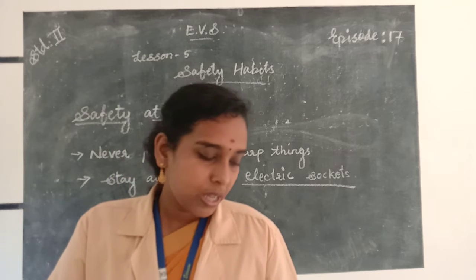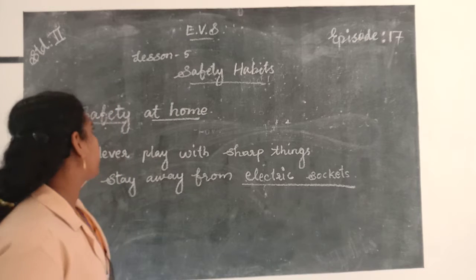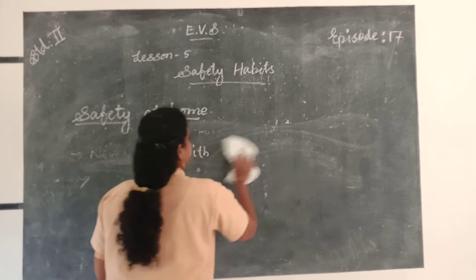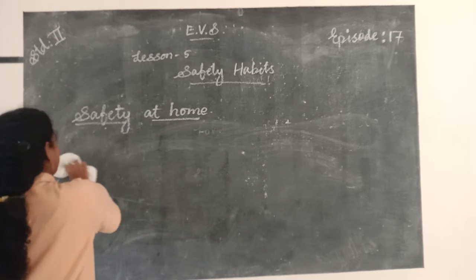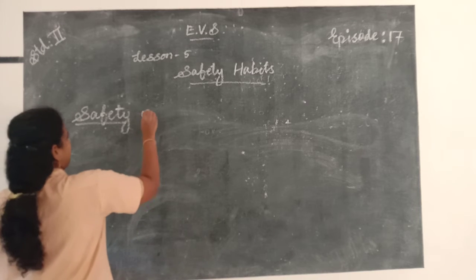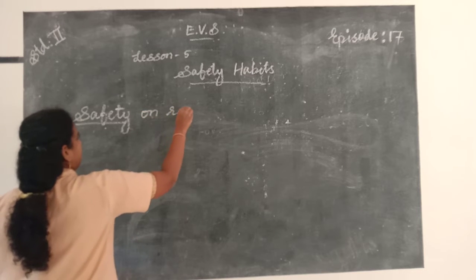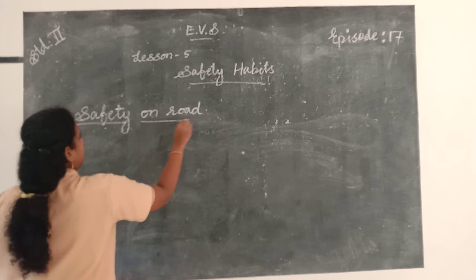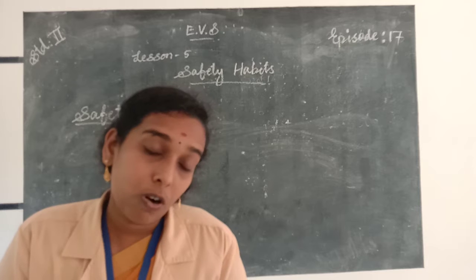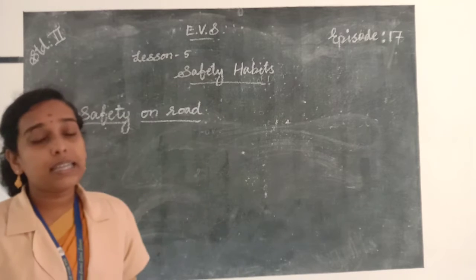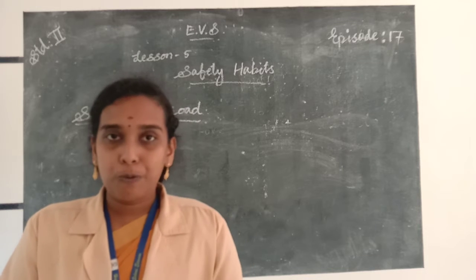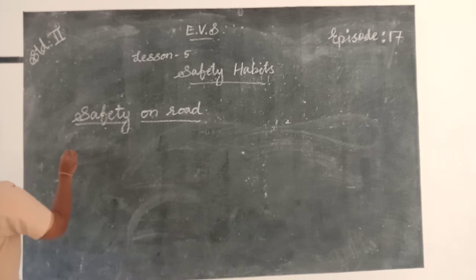Then next one, safety on road. These are the safety rules that we should follow on road. As the first and important one, always walk on the footpath.